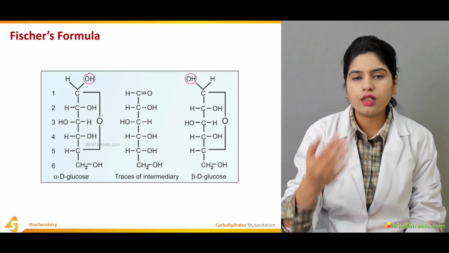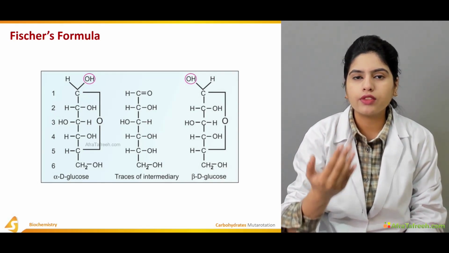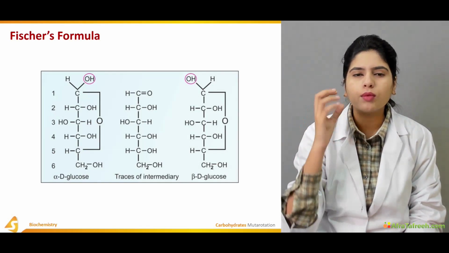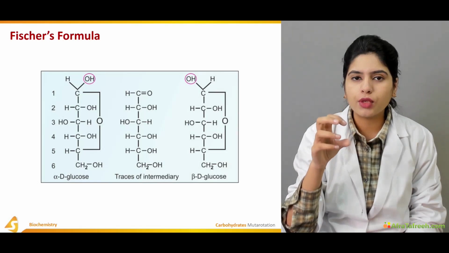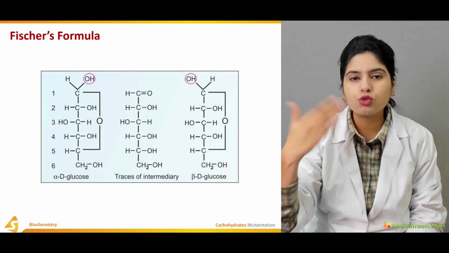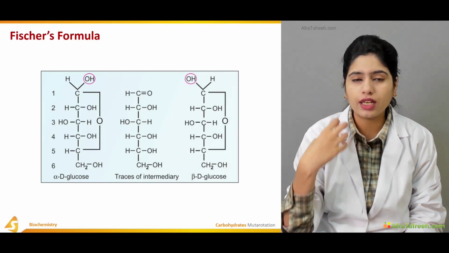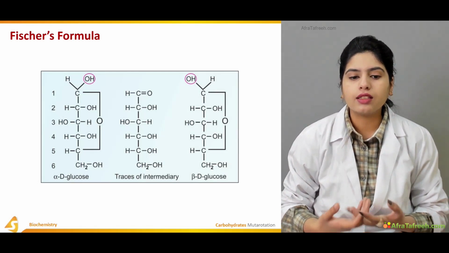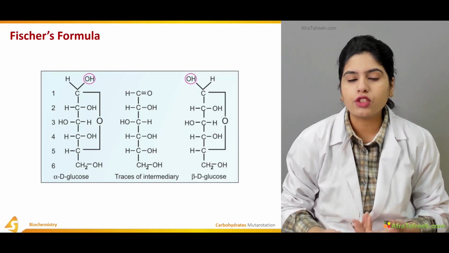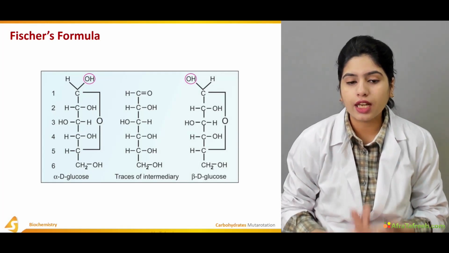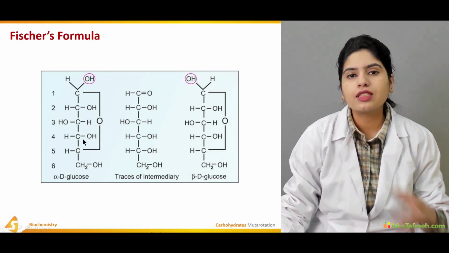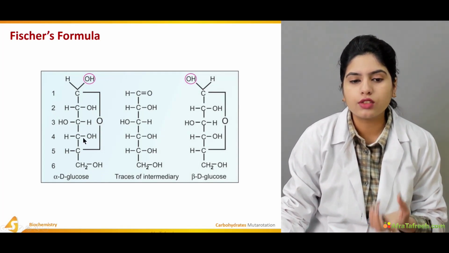If we look at the central carbon atom, the 2D structure that is visible to our eye is actually the Fisher formula, the Fisher projection that we draw, and it gives the simplest form of the carbohydrate structure.